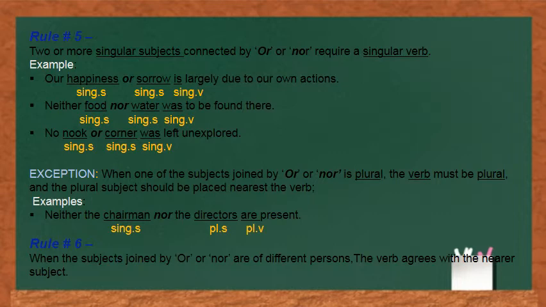Now come to rule number 6. When the subjects joined by or, nor are of different persons, the verb agrees with the nearer subject. In the exception, we talked about different numbers, but in rule number 6 we are talking about different persons. Means when the subjects are of two different persons and they are joined with or, nor, the verb will agree with the subject which is nearest.